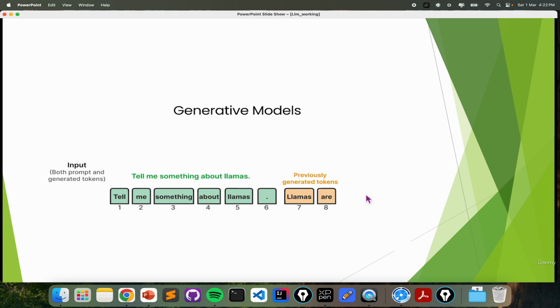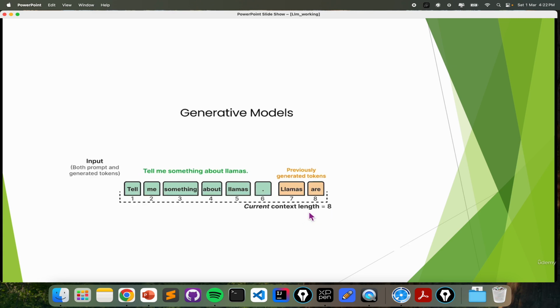"LLamas are" - it is trying to predict the next word. So this whole thing will be the input for the decoder model. Using this plus this, it will try to predict the next word. So the context length will become 8, the whole current context length.